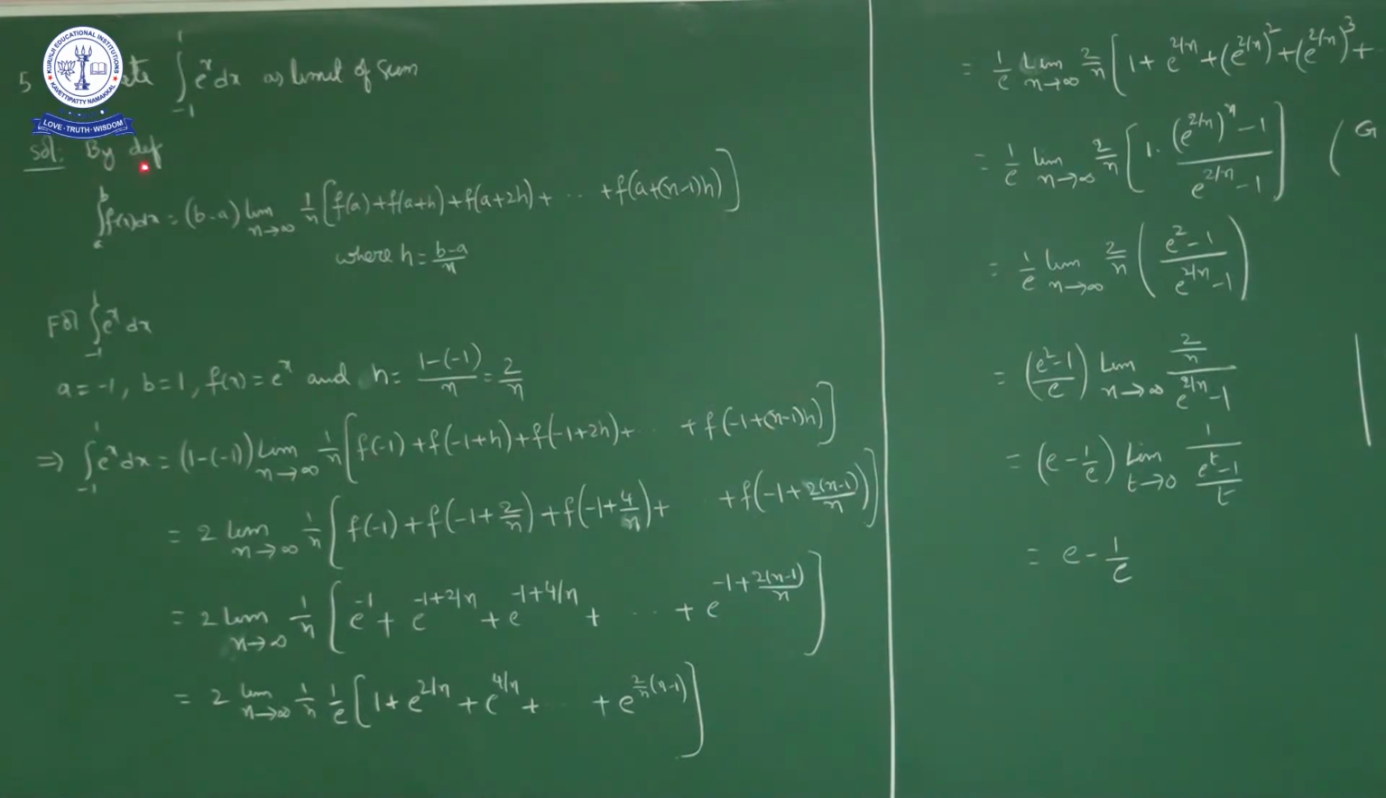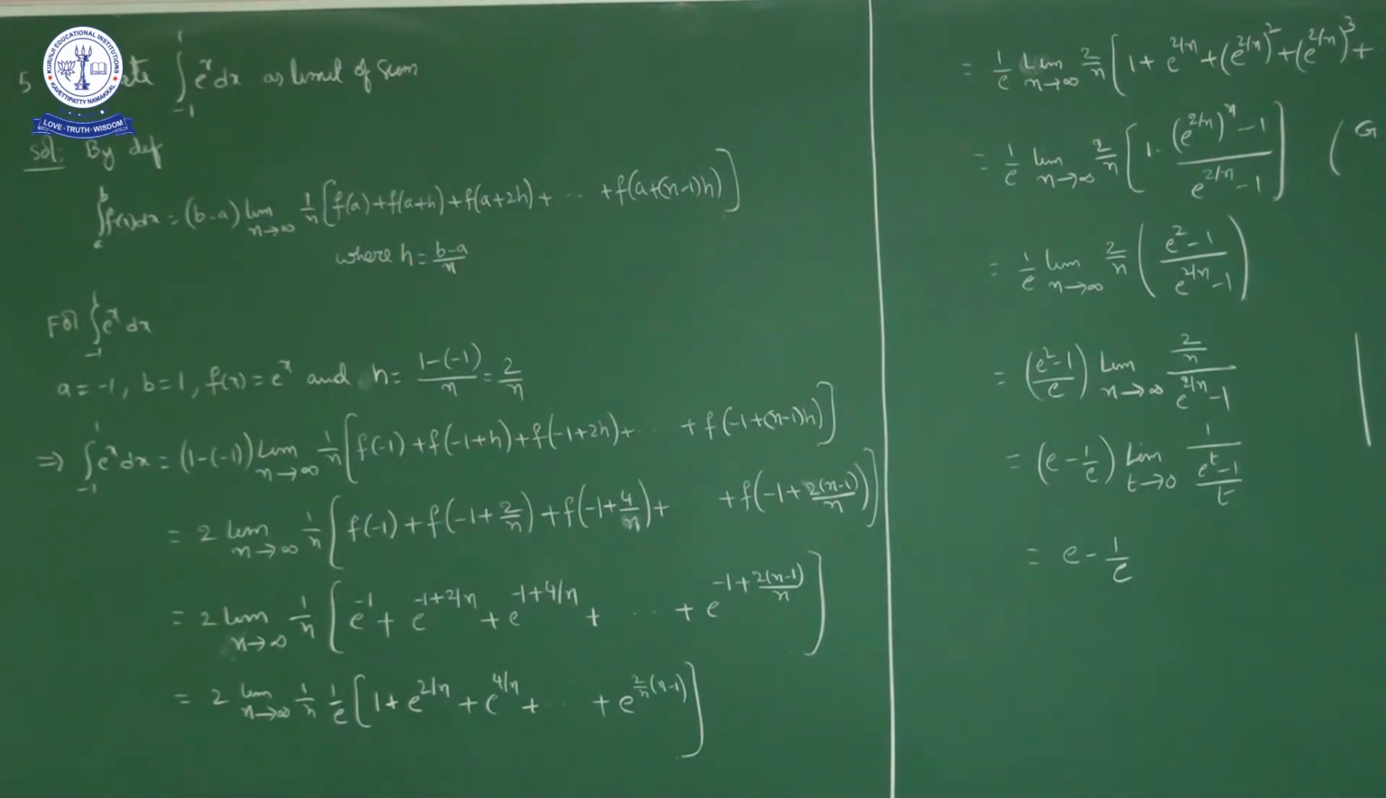By definition, integral a to b f of x dx, how can we solve it as a limit of sum? It is b minus a into limit n approaches infinity 1 by n into f of a plus f of a plus h plus f of a plus 2h and so on up to f of a plus n minus 1 into h, where h is equal to b minus a upon n.